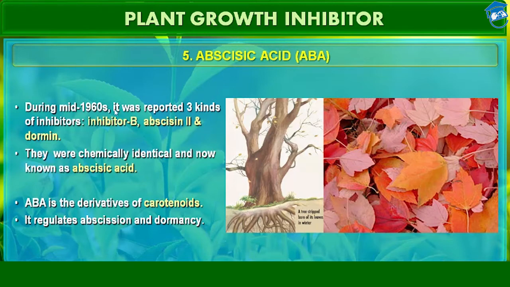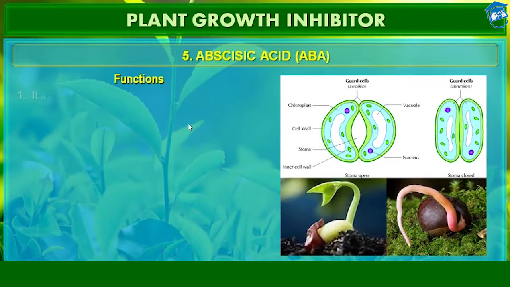During the mid 1960s, to be more precise in 1963, three kinds of inhibitors were reported: inhibitor B, abscisin 2 and dormin. They were chemically identical and are now known as abscisic acid. Abscisic acids are derivatives of carotenoids. Please note that. It regulates abscission and dormancy. Now, let's see its function in detail.